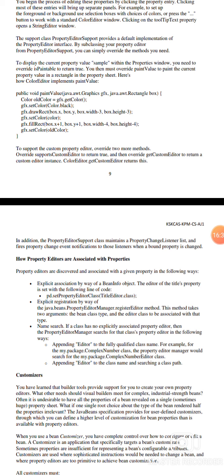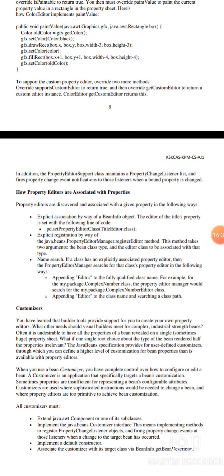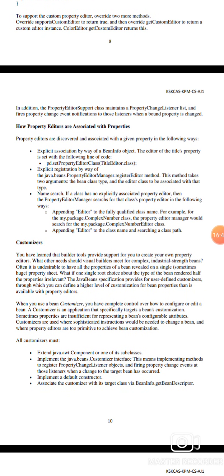First, override supportsCustomEditor to return true. Override getCustomEditor in the color editor and return this. The property editor will maintain the property listener list and will fire changes to the bound property. The property editor is associated with the property by explicit association, through the BeanInfo object, using the explicit registration by way of the two-argument registerEditor with the bean class type and the editor class to be associated with it.